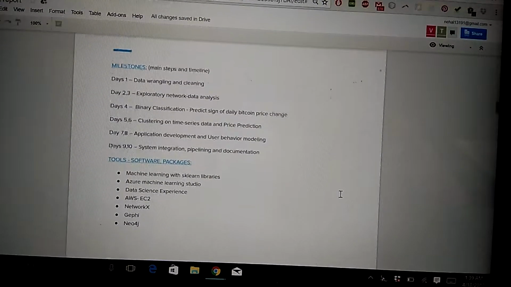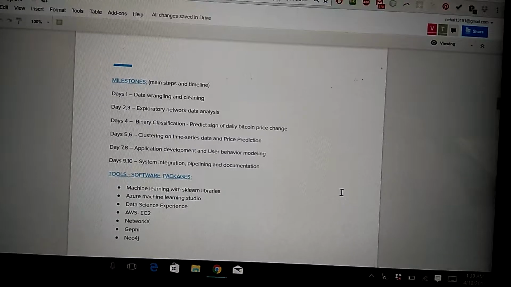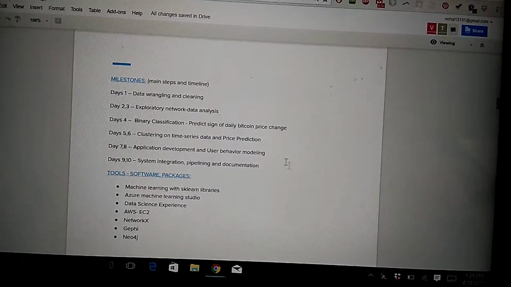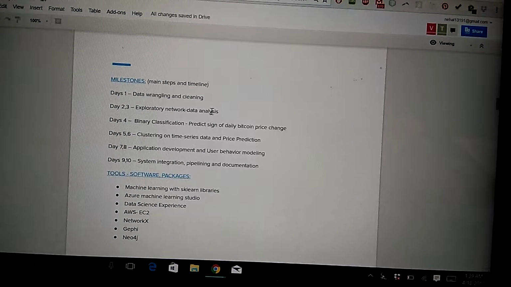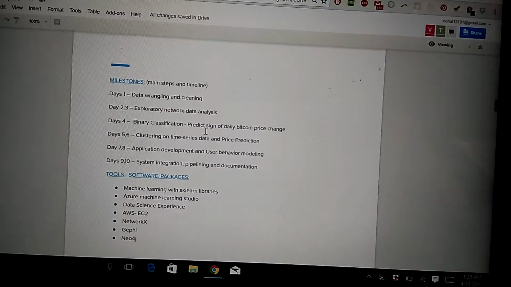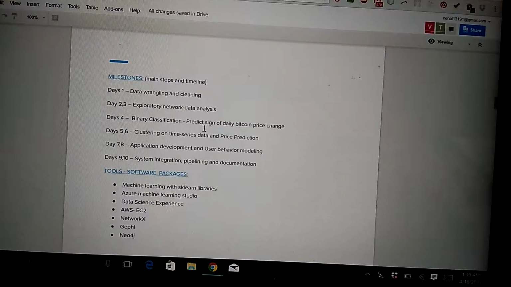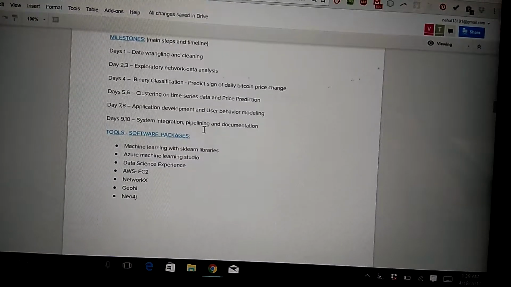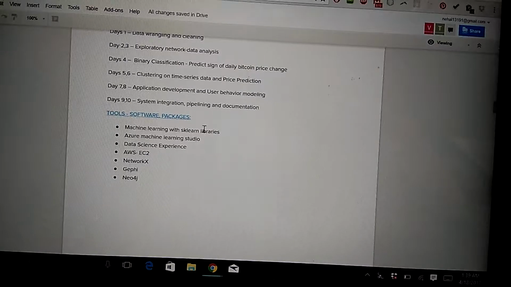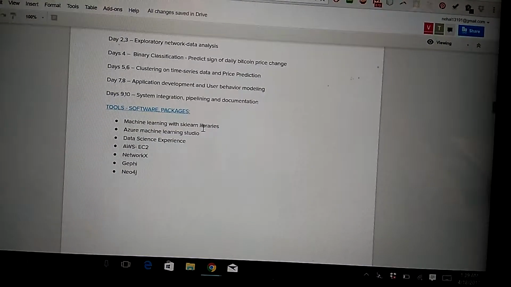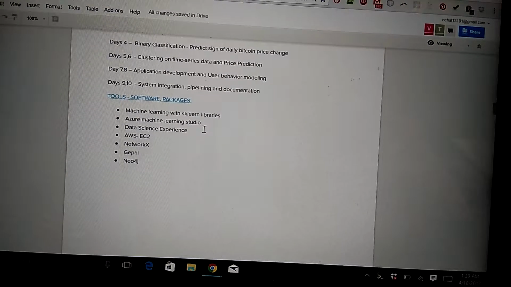These are our project milestones. We would have 1 day for data wrangling and cleaning, then we would do the data analysis, followed by classification and prediction. In the end, we would be designing a web application and integrating everything in pipelining.